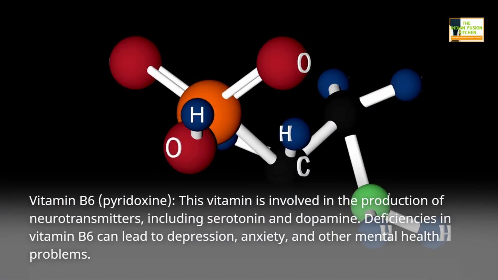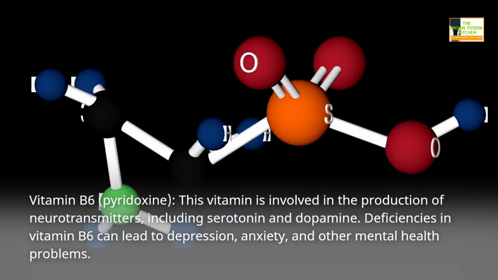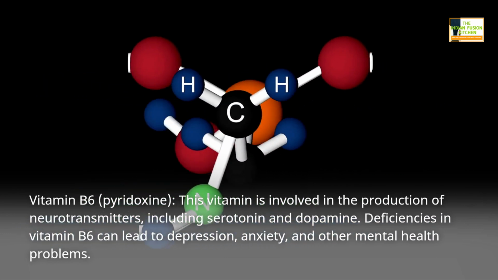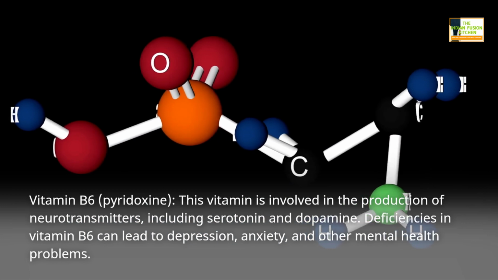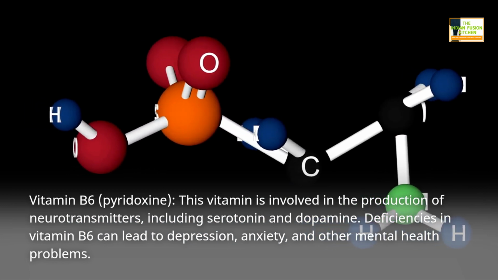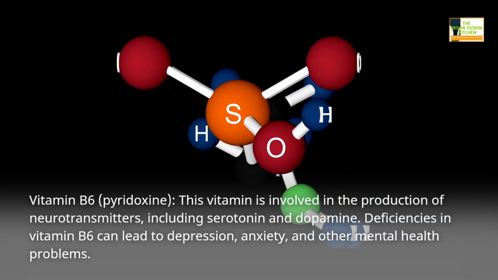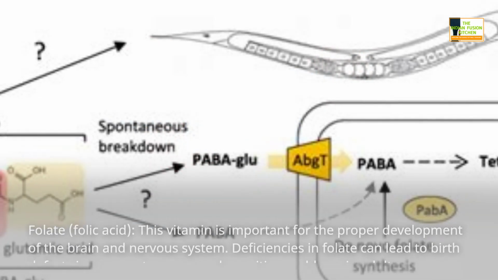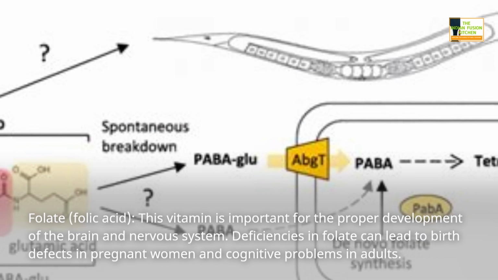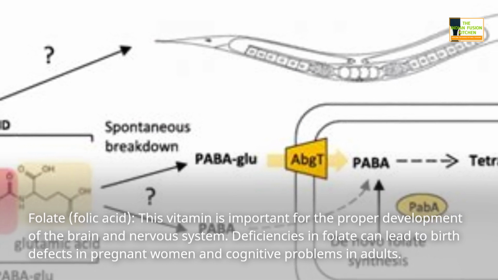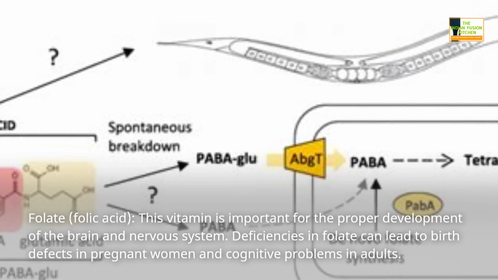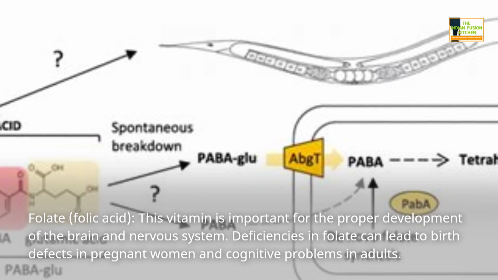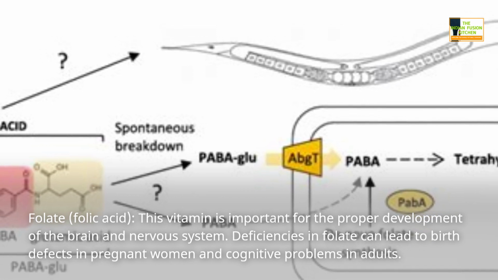Vitamin B6, pyridoxine. This vitamin is involved in the production of neurotransmitters, including serotonin and dopamine. Deficiencies in vitamin B6 can lead to depression, anxiety, and other mental health problems. Folate, folic acid. This vitamin is important for the proper development of the brain and nervous system. Deficiencies in folate can lead to birth defects in pregnant women and cognitive problems in adults.